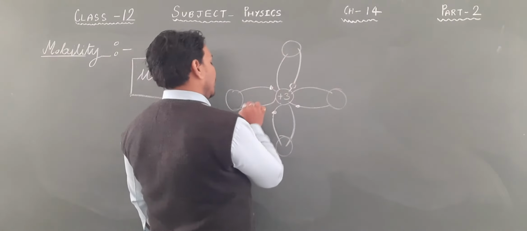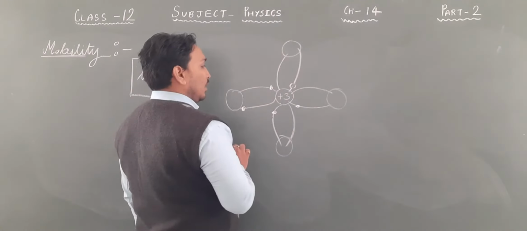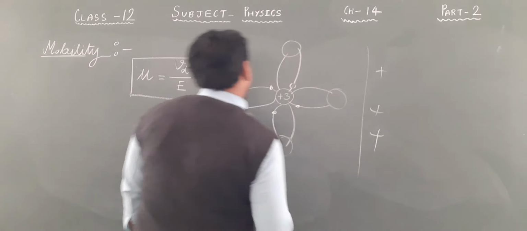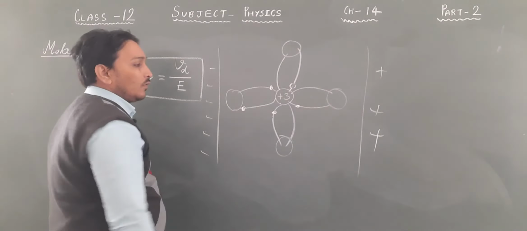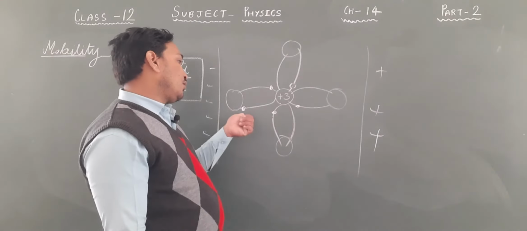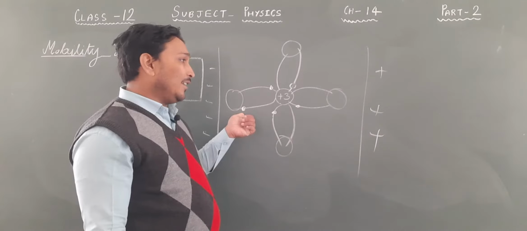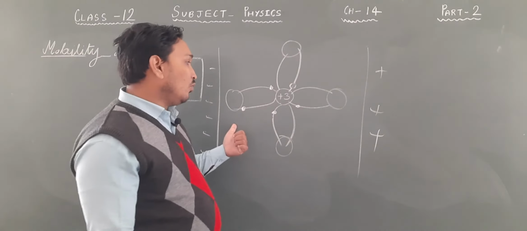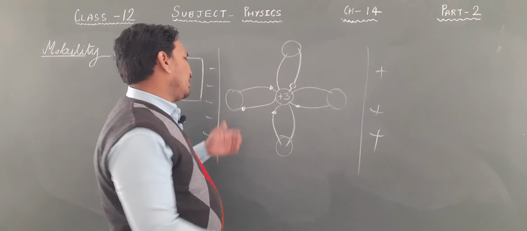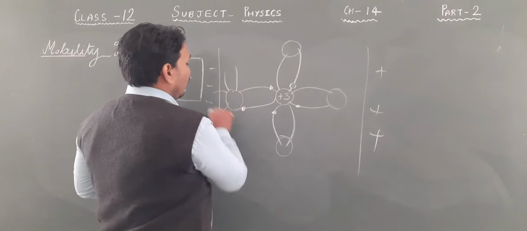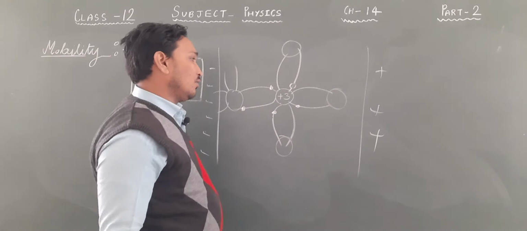Now suppose this electron is there, and we have applied an electric field, positive here and negative here. This electron will tend to move towards this side, but it is in the covalent bond and cannot move. I am taking this one as an example, but it can happen with any of the electrons.